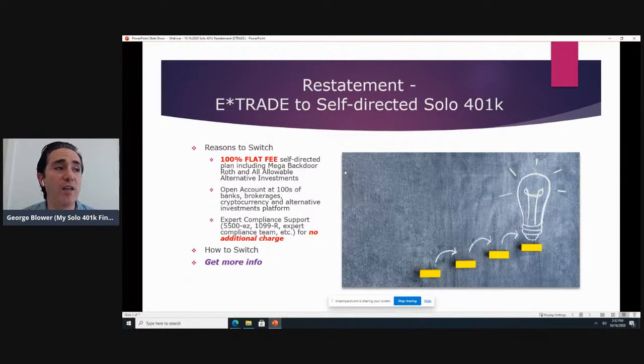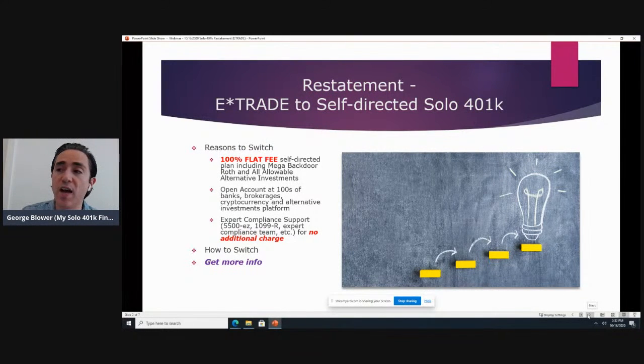Finally, expert compliance support for no additional charge. That's all the expert support you'll need, including preparing required tax forms and educating you on the rules when it comes to investing in real estate.